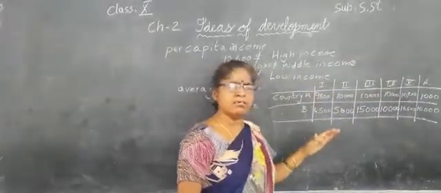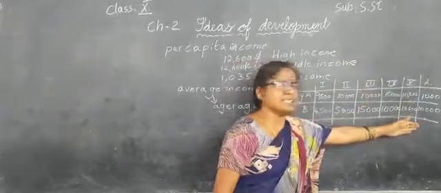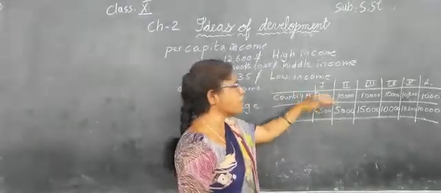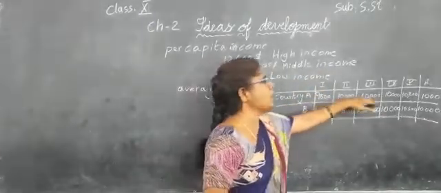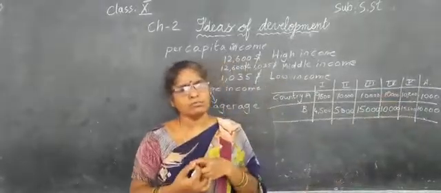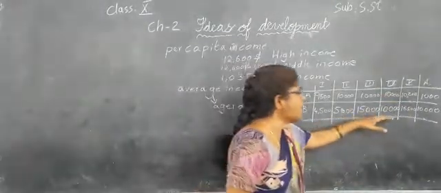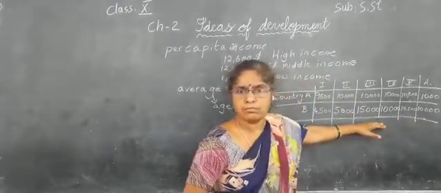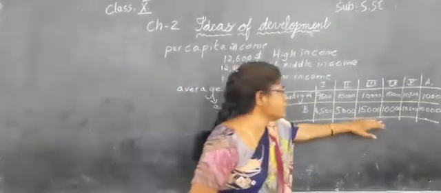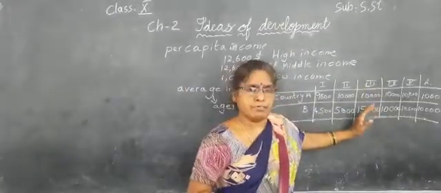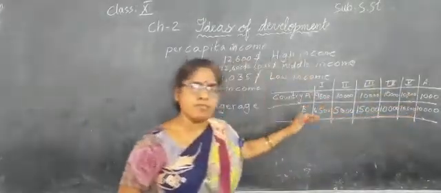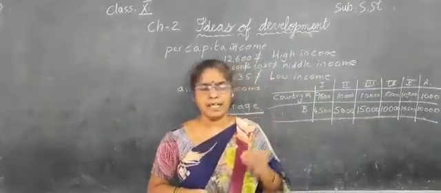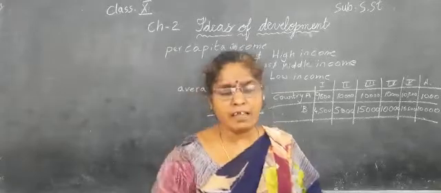Here we observe that average incomes are the same in both countries, but when compared by personal income, in country A all are very close, not much difference. But here we are able to understand differences in their incomes. One has very little income and one has very high income. In that way, we can say that averages hide disparities.